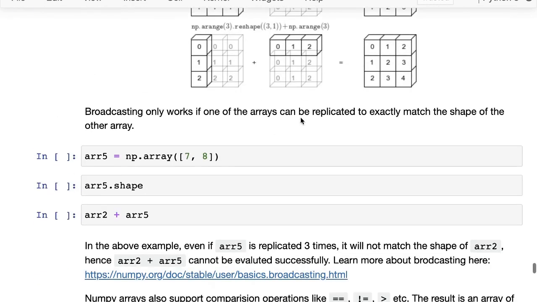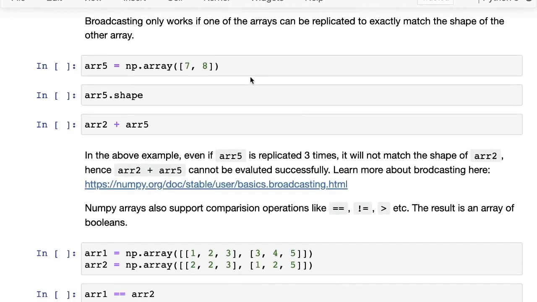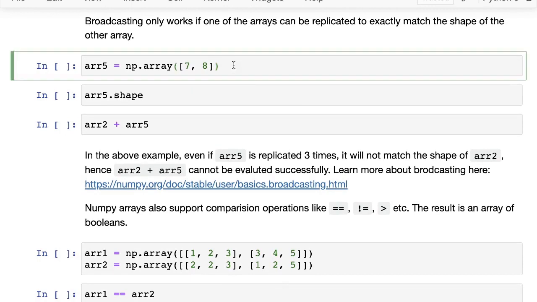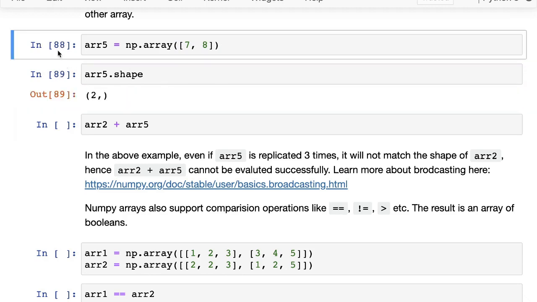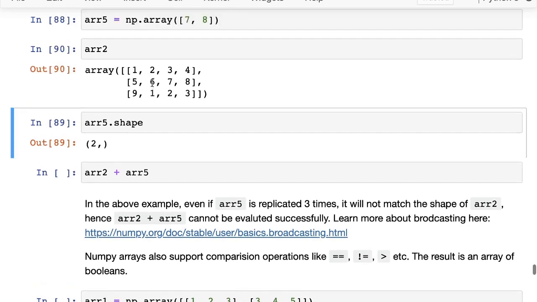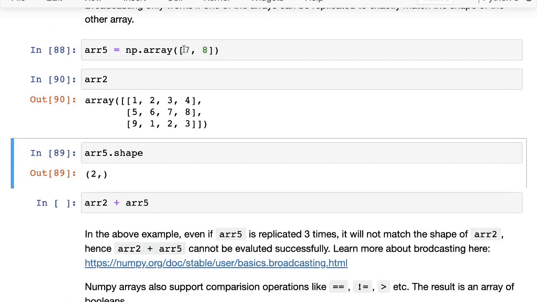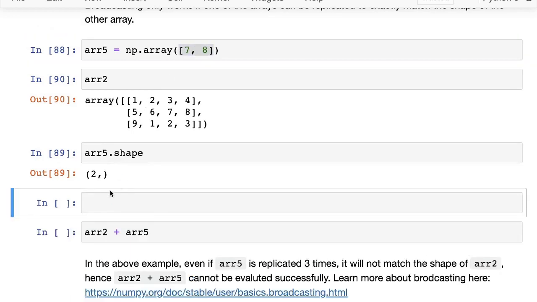And then the thing to remember is that broadcasting only works if one of the arrays can be replicated to exactly match the shape of the other array. So for instance, here we have array 5, and array 5 dot shape is just 2, and then we have array 2. Now if we try to do array 2 plus array 5, even if you replicate the 7, 8 three times, let's try that. Let's write it in a replicated fashion. So array 5 replicated.